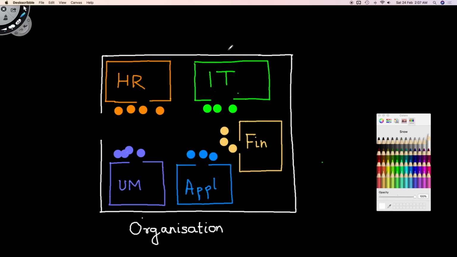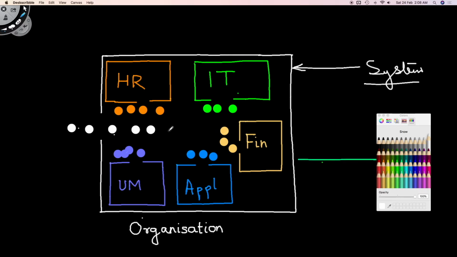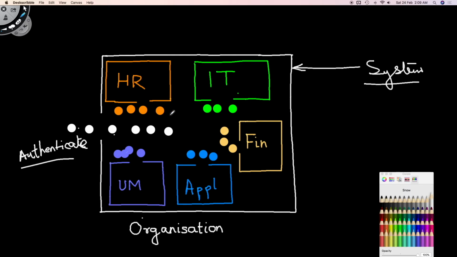If you make an analogy, think of the organization as a system, and when all employees were allowed in, they were nothing but authenticated in the system. Basically, they enter the system after they authenticate themselves as this organization's employees. But once they enter the system, all employees are not allowed to access all departments or resources within the system. So think of this white boundary as your server, which has database applications, Java application, some Unix directories, etc.